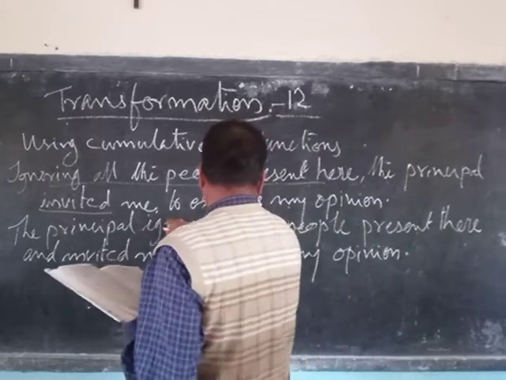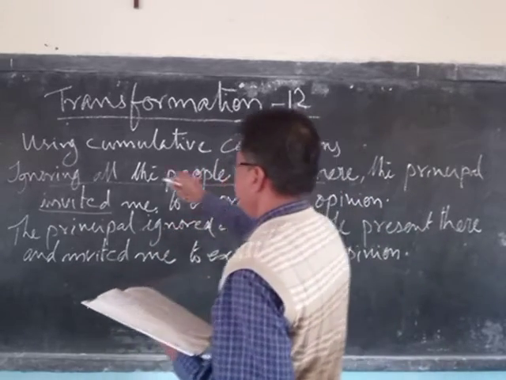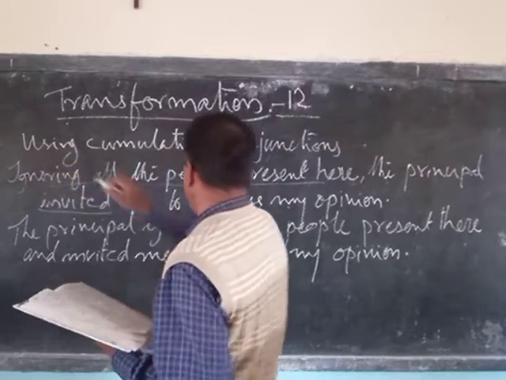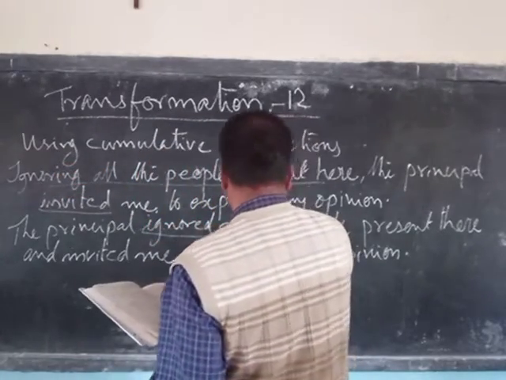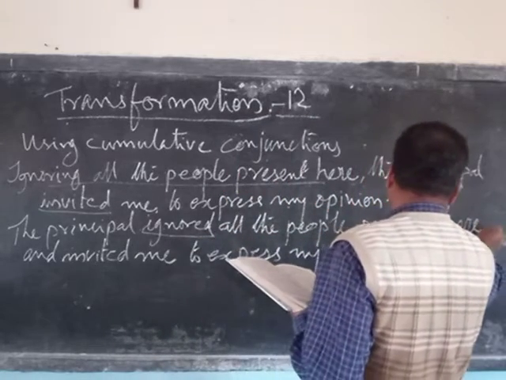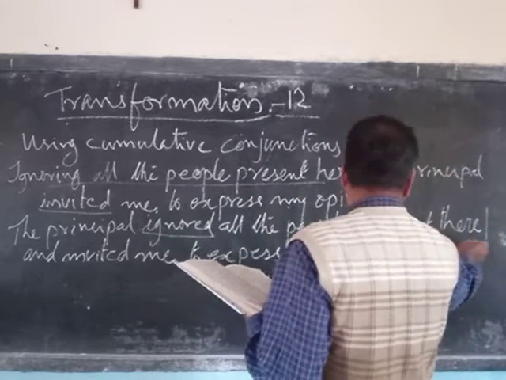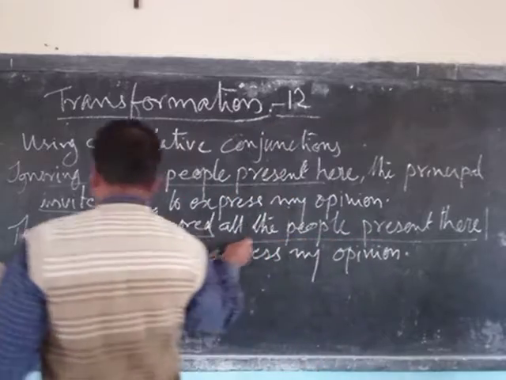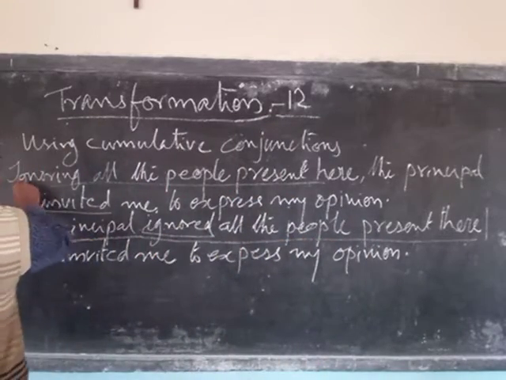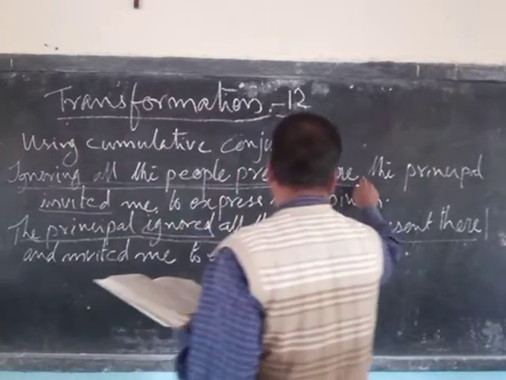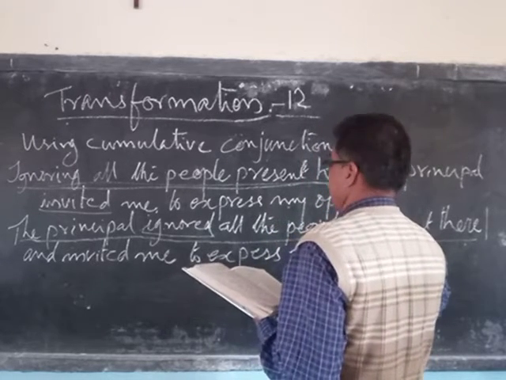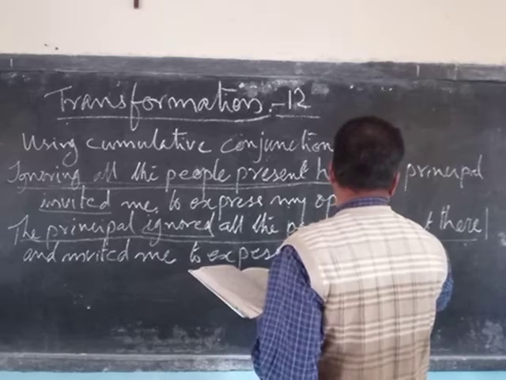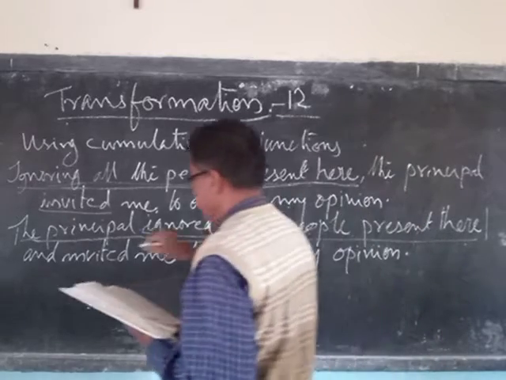The principal ignored all the people. Ignoring, the present participle, is changed into a finite verb. The principal ignored all the people present there. This much is the clause made from this phrase. This is a coordinate clause, and then you have to add the conjunction and.